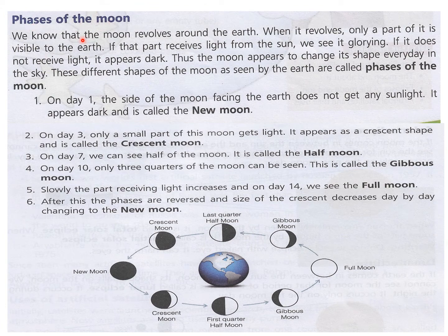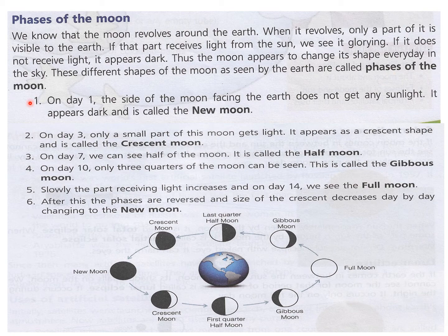Now, phases of the moon. We know that the moon revolves around the earth. When it revolves, only a part of it is visible to the earth. If that part receives light from the sun, we see it glowing, that means white or shining. If it does not receive light, it appears dark. Thus, the moon appears to change its shape every day in the sky. These different shapes of the moon as seen by the earth are called phases of the moon.